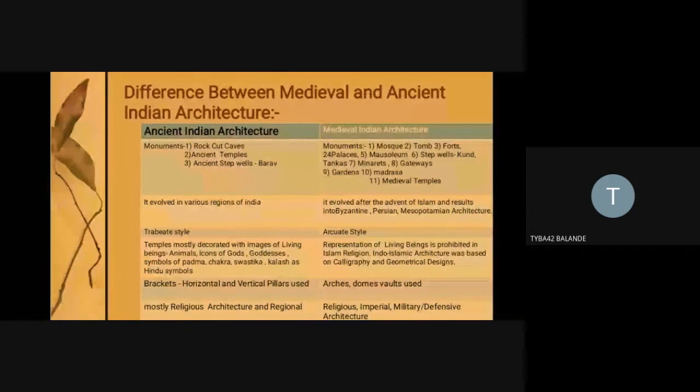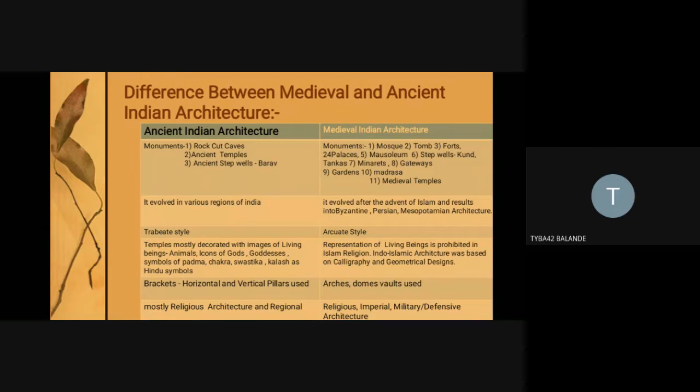You can see there is an outpouring of the Indian style, Hindu style of architecture, because the masons who were employed for the constructions were prominently Hindu masons. Even though the rulers were Islamic by religion, the population was majorly Hindu. So we should not forget that the medieval period was not a completely Islamic period, it was an Indo-Islamic period.